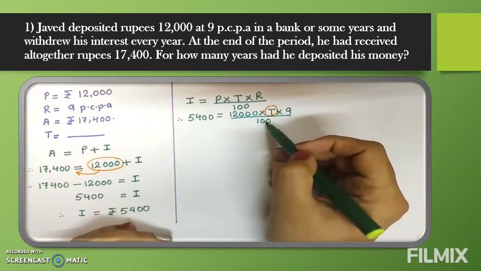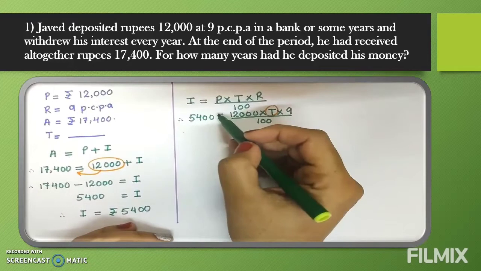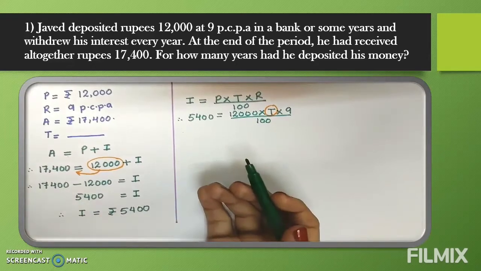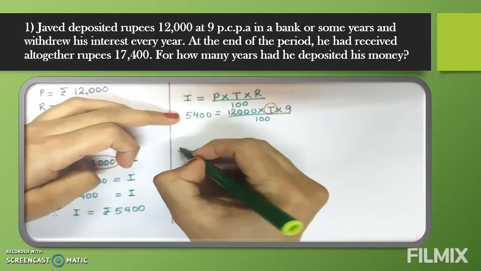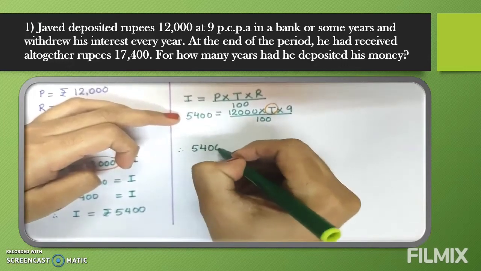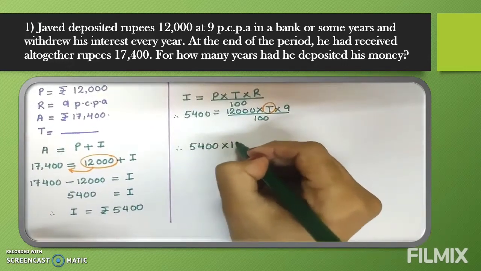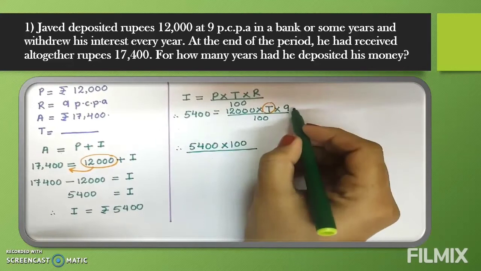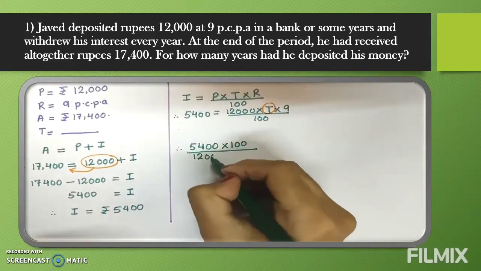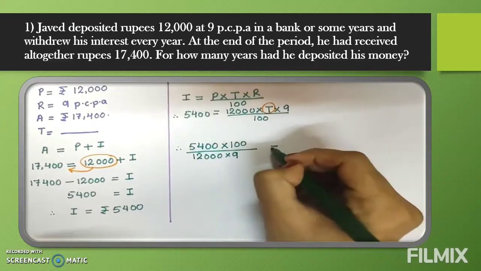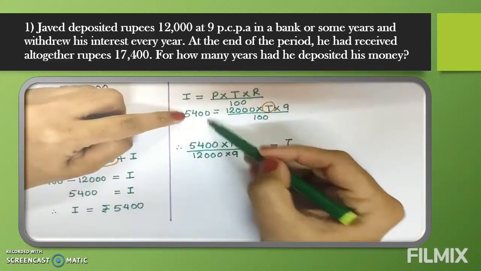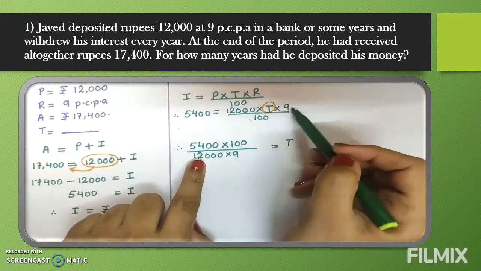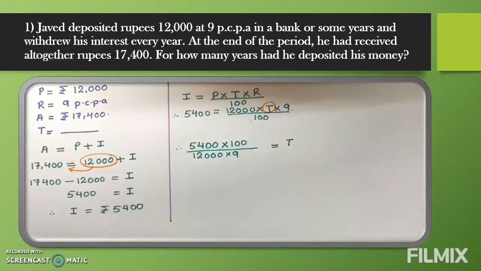Whenever we shift, the numbers which are in the denominator will come in the numerator, and the numbers which are in the numerator, that we will write in the denominator. Why are we doing so? Because we are doing reciprocal. So this 5400 we will write same. 100 is down, so we will write up, as we are doing reciprocal, upon 12,000 into 9. Both the numbers are up, and here we will write down, and is equal to T same. So this step is clear. 5,400 we wrote, then 100 was down, so we wrote up, and 12,000 into 9, both the numbers were up, and we wrote down.